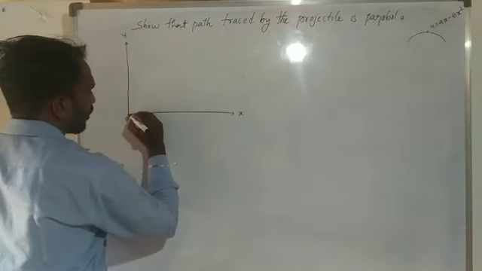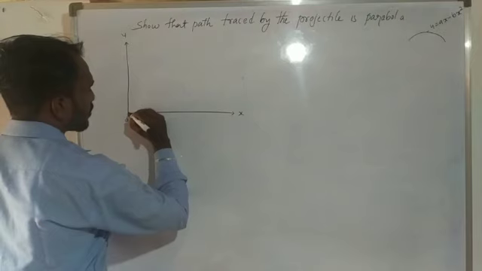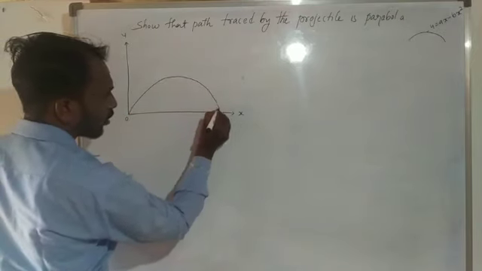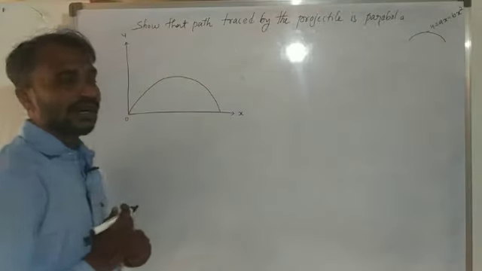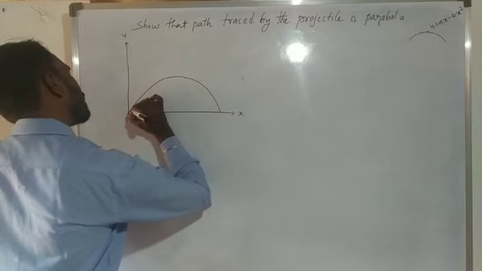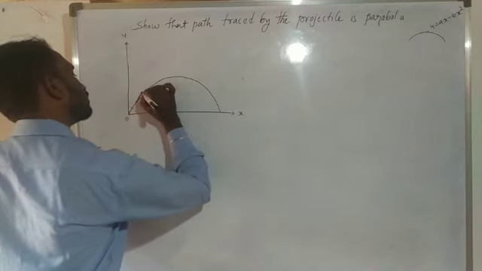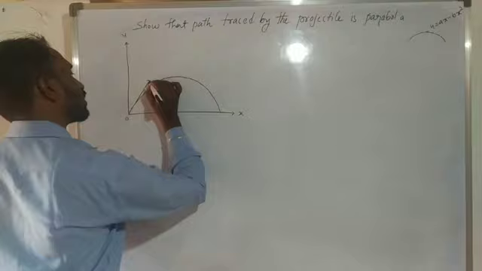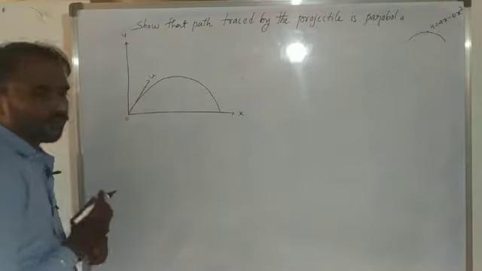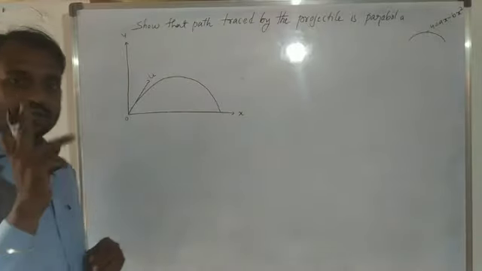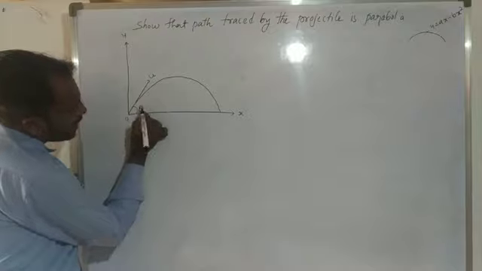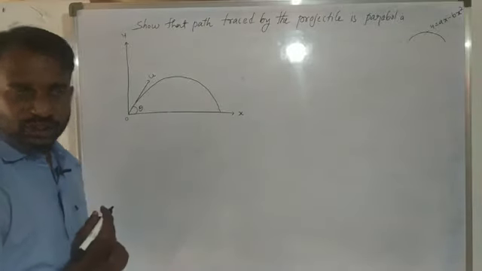I will throw a body into this space. Afterwards it comes to the ground because of gravitation. So this one we consider the direction of a projectile. Here we consider the velocity to be u. It means u is the velocity of the projectile, and here we get theta. So this theta is nothing but the angle of projection.